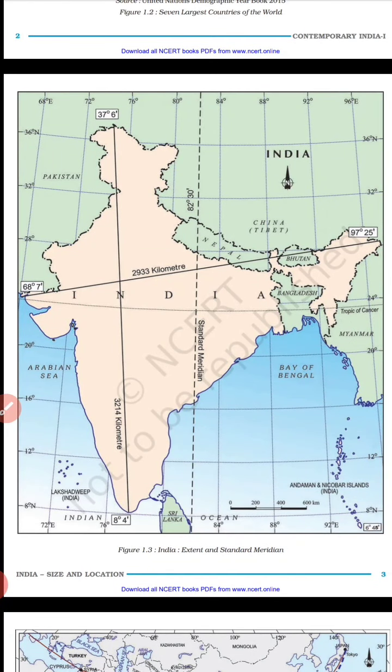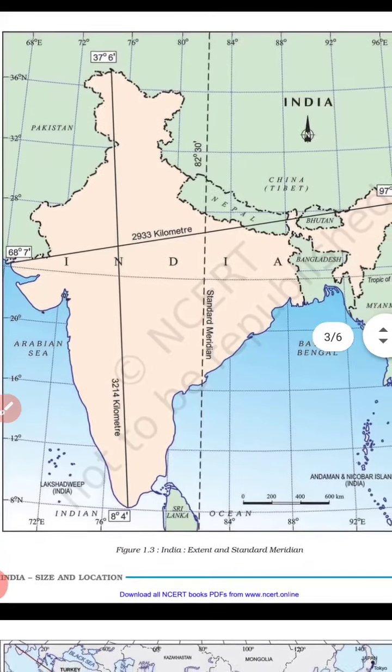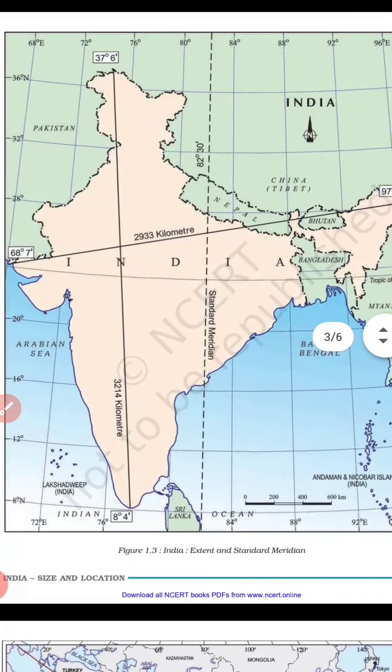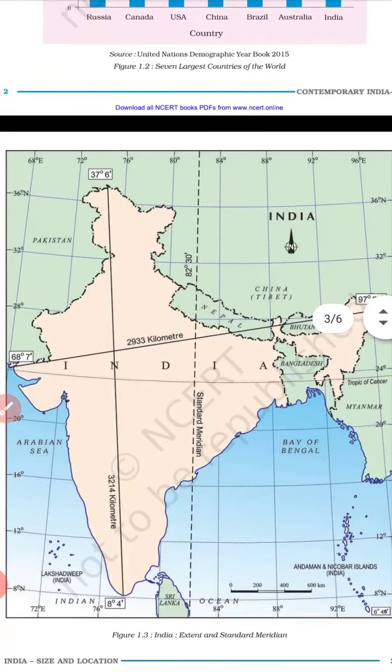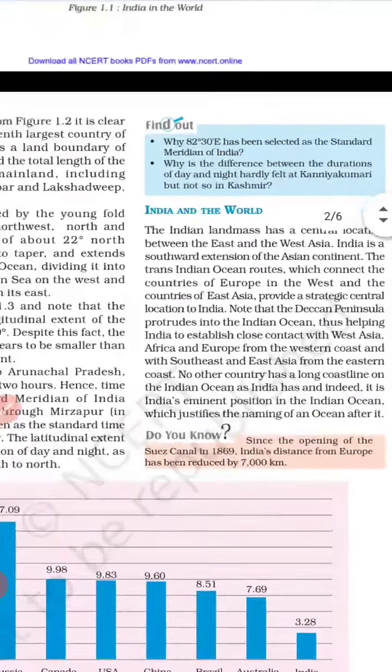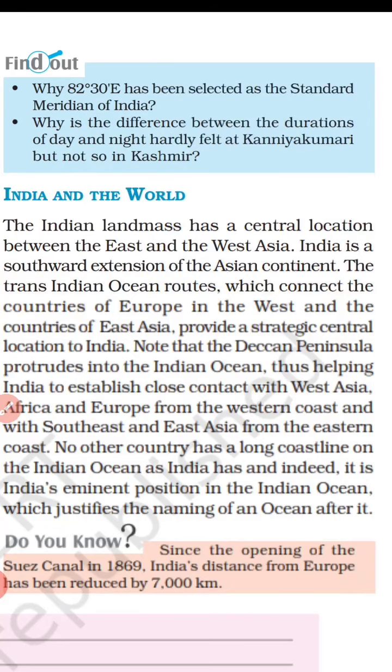If we took the different regions of India with their different times, it would create problems. So to have one common standard time for the whole country, this has been selected and called the Indian Standard Time.